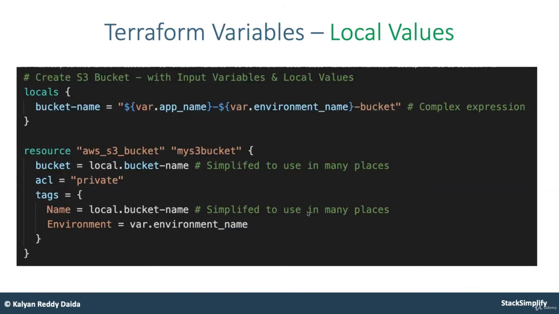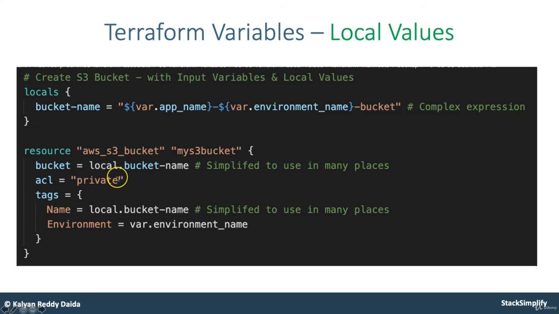Now this is the example we are going to implement. We are going to create an S3 bucket. For the bucket name and the tags, you want to give some complex expression value. In the bucket name, we are going to have the app name, hyphen, environment name. So we are going to define two variables: one is app name and the other is environment name, and then hyphen bucket. This becomes my bucket name. This is the biggest line which you need to place in.